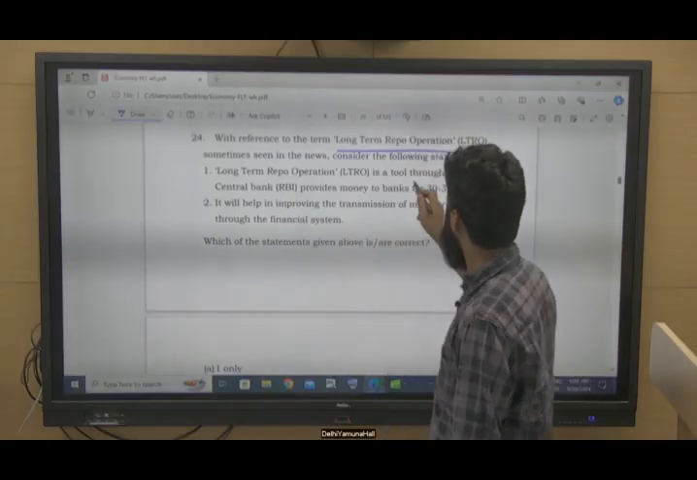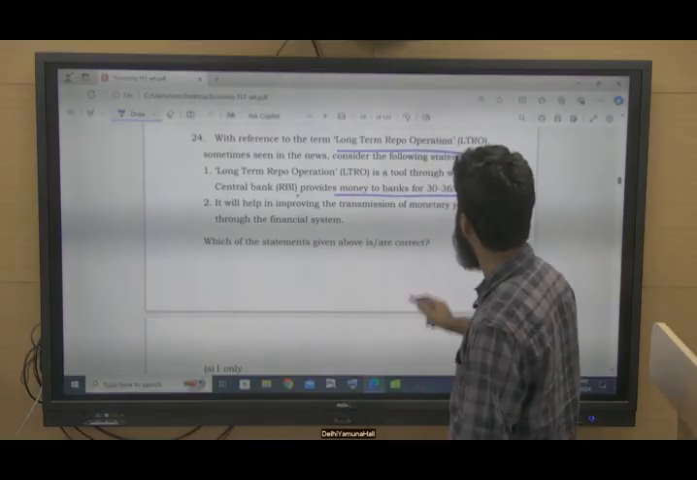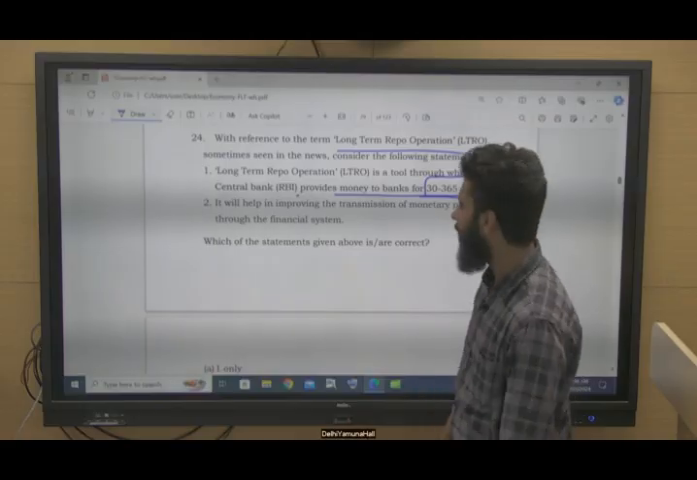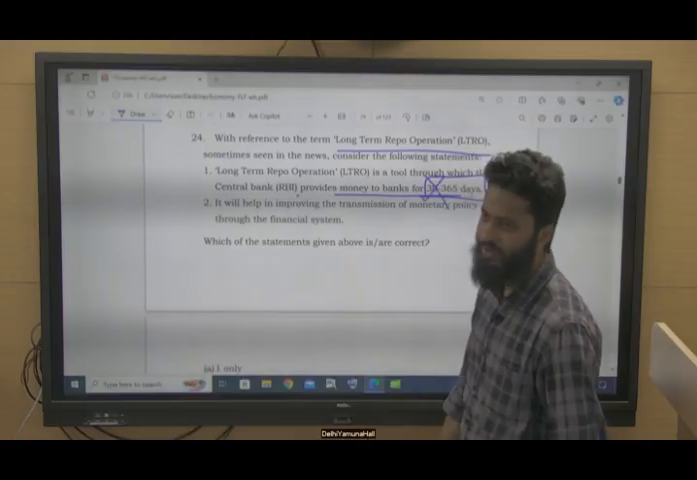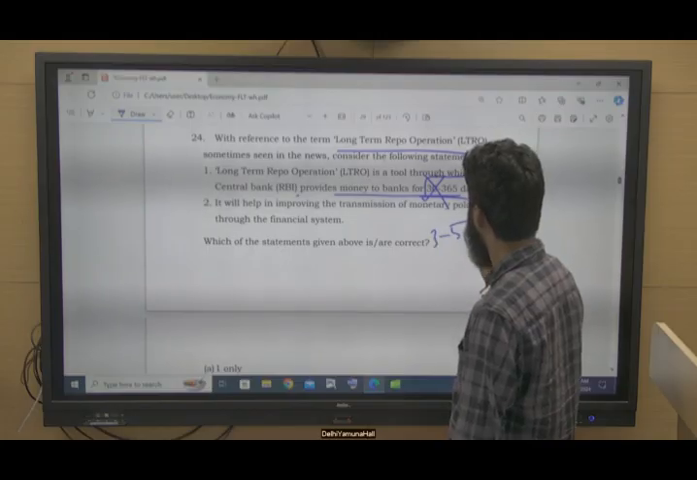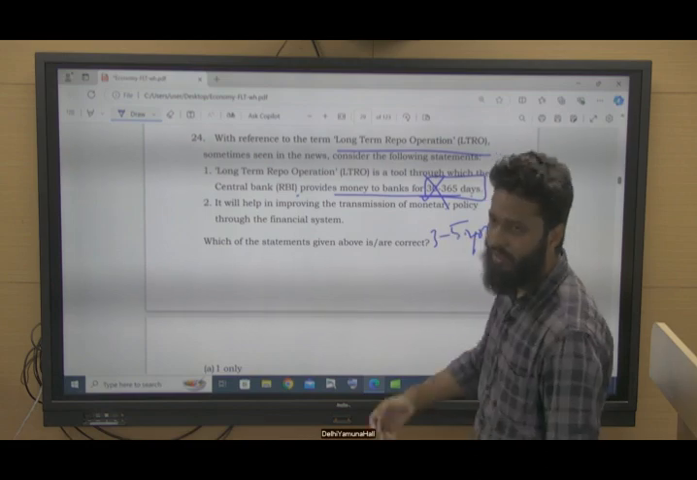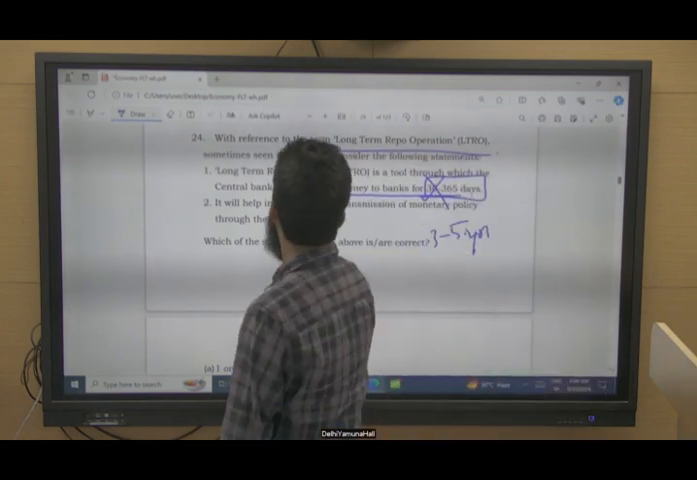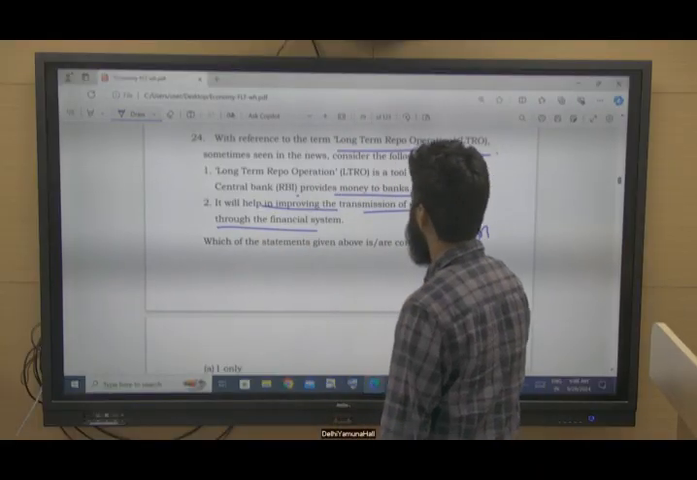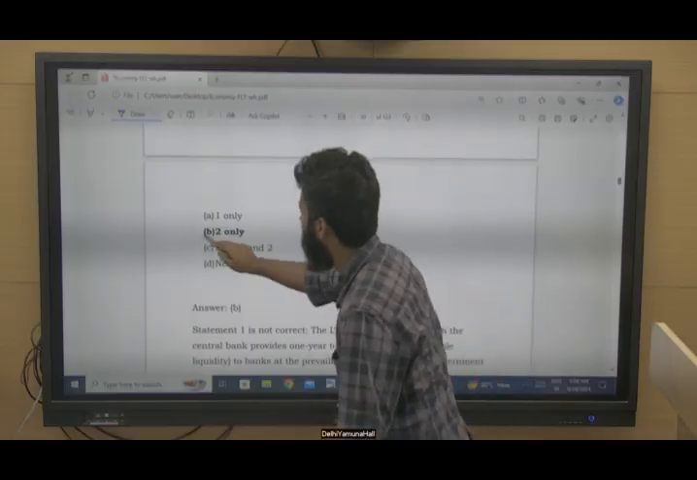Long-term repo operations is a tool through which the central bank provides money to banks for 30 to 365 days. Now when we are talking about long-term, it cannot be 30 to 365 days, right? So it can be 3 to 5 years. It is 3 to 5 years, not 30 to 365 days. It will help in improving the transmission of monetary policy through the financial system. Yes, this statement is correct. So option B is the right answer.